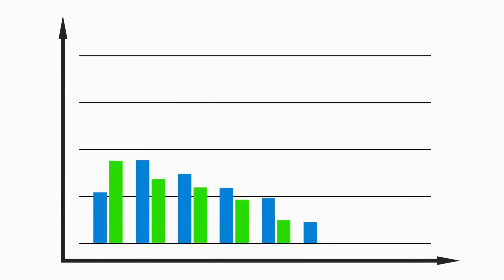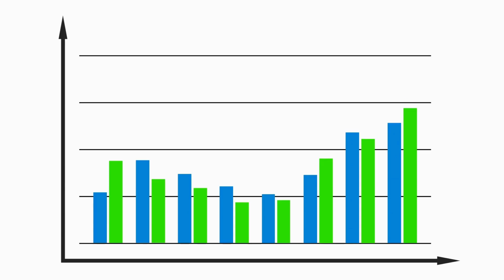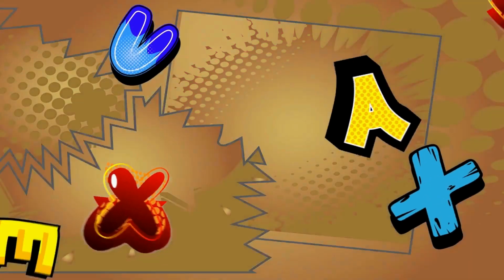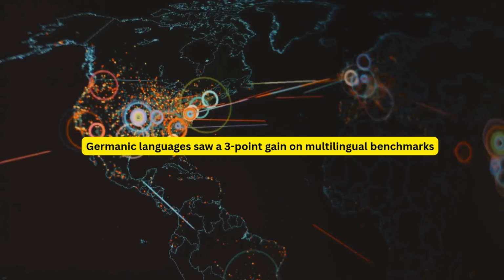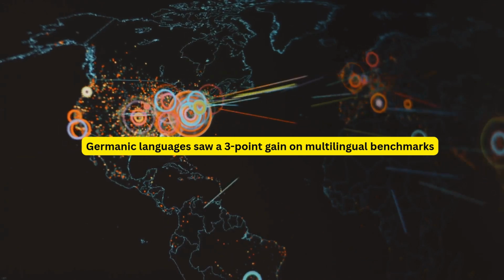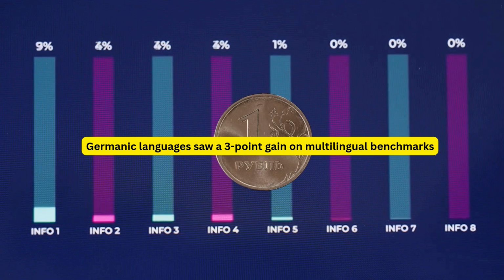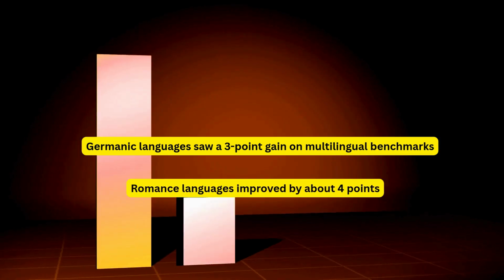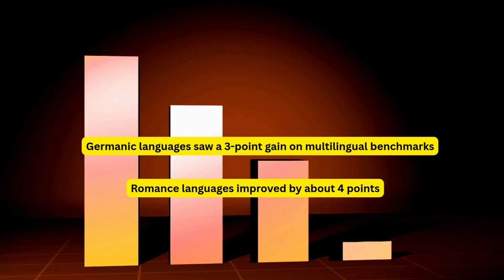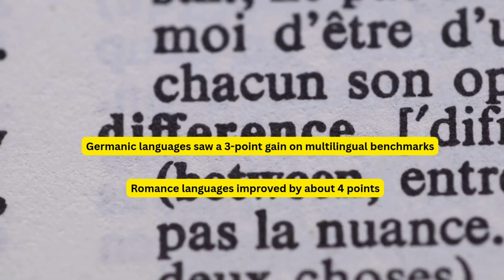It performs competitively with strong traditional baselines that use byte-pair encoding. It's much better at character-level tasks like spelling because it operates directly on bytes. It shows strong positive transfer to related languages. For instance, in tests, Germanic languages saw a 3-point gain on multilingual benchmarks, and Romance languages improved by about 4 points. This is because it can see the shared letters and word structures across these languages.